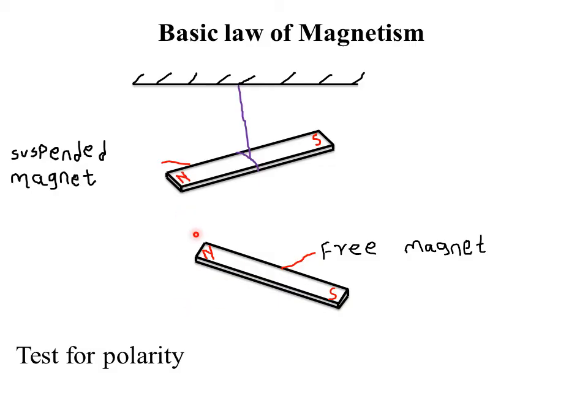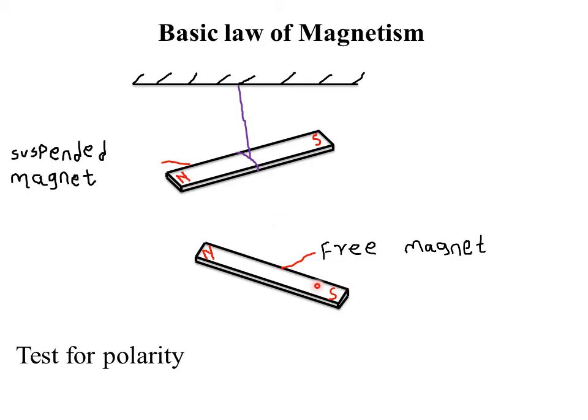So if a north pole is brought close to the north pole of the other magnet, they are observed to repel each other. That is, when you bring this north pole close to this north pole of the magnet, this magnet will move away, or it is repelled, actually proving the basic law of magnetism. So two like poles will always repel each other. If a north pole is brought close to a north pole, they repel each other.